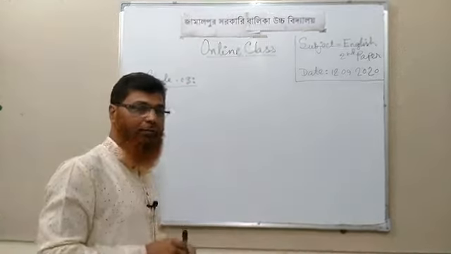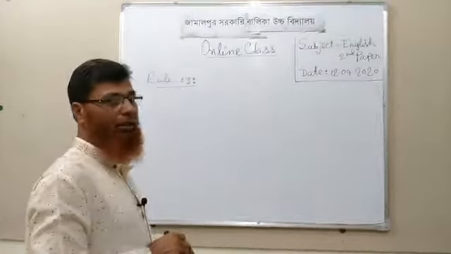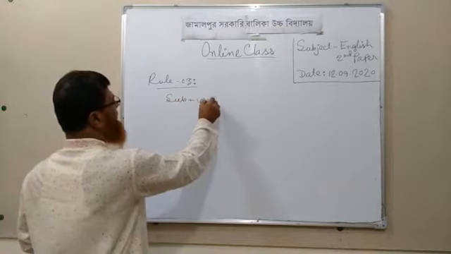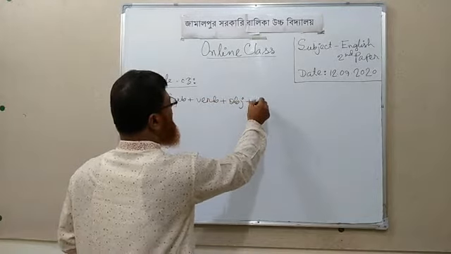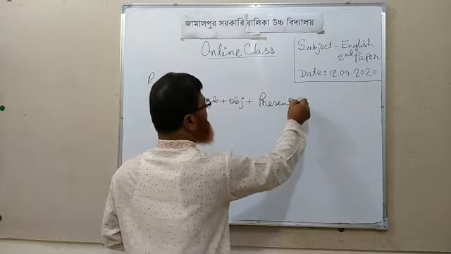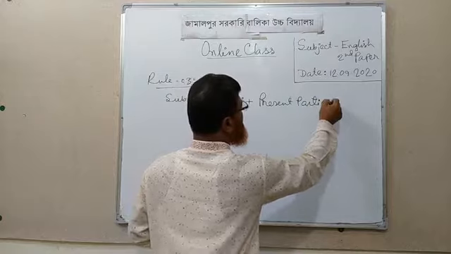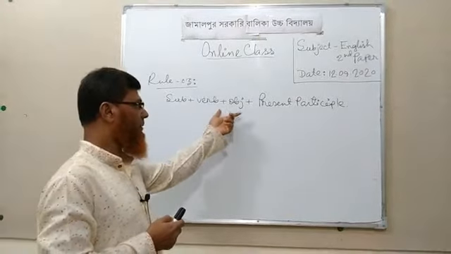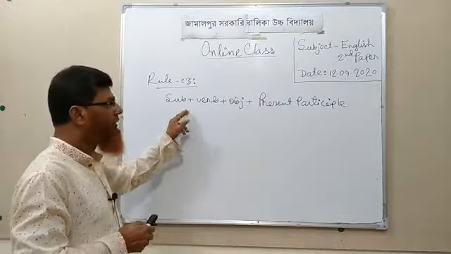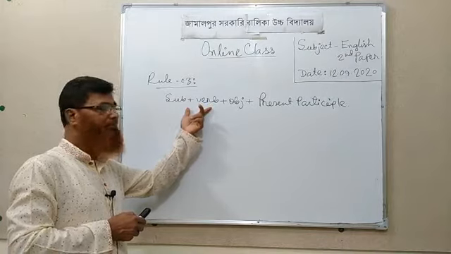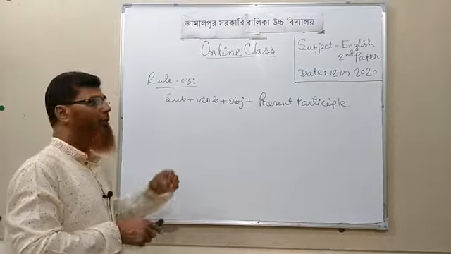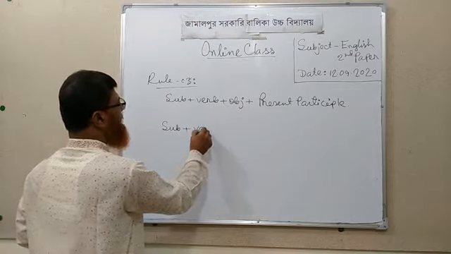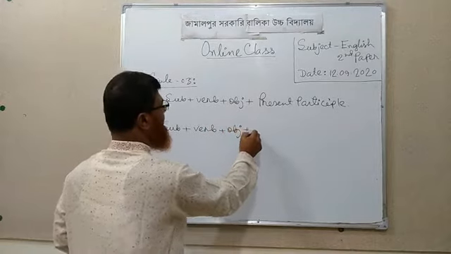Dear students, if the formation of simple sentence is in this way, subject plus verb plus object plus present participle, we can change this type of simple sentence into complex sentence by following this structure, and the structure is subject plus verb plus object plus relative pronoun.